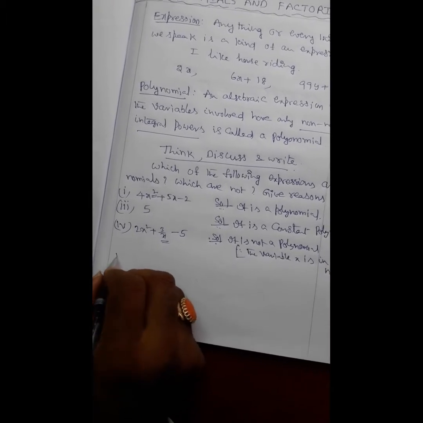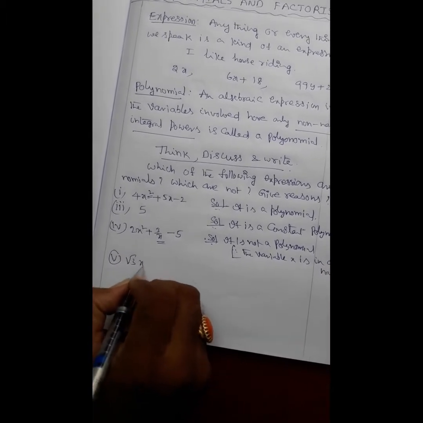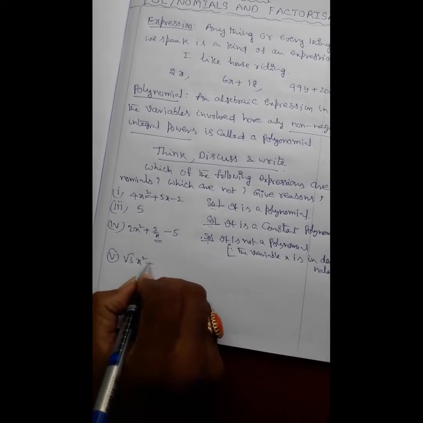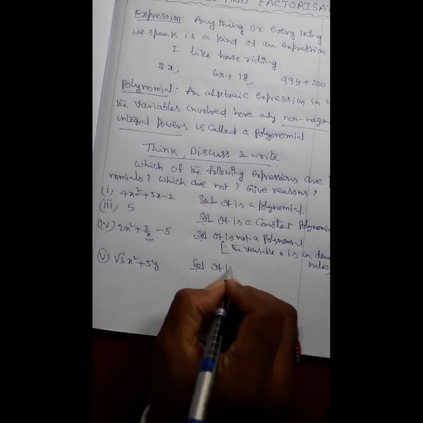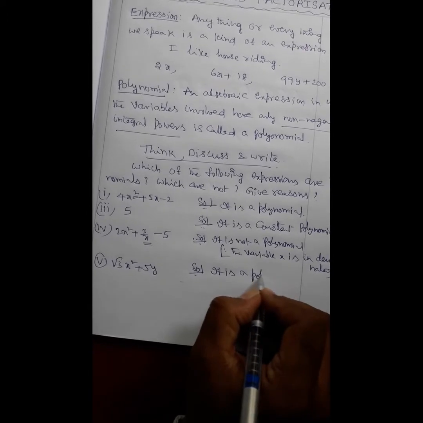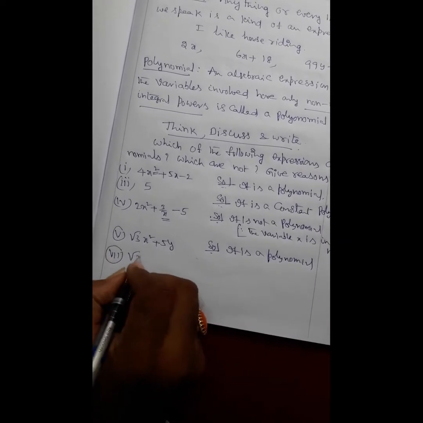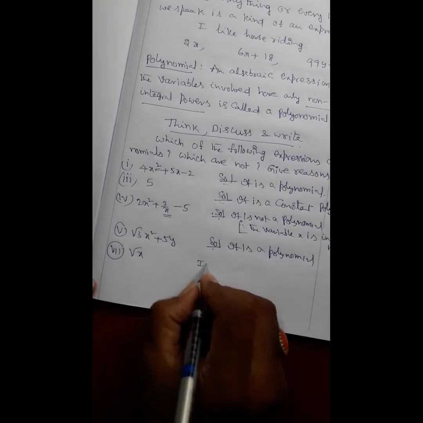And fifth one, root 3 x square plus 5y. It is a polynomial. Root is only for 3, not for the variable. That's why it is a polynomial. And one more example, root x. It is not a polynomial.